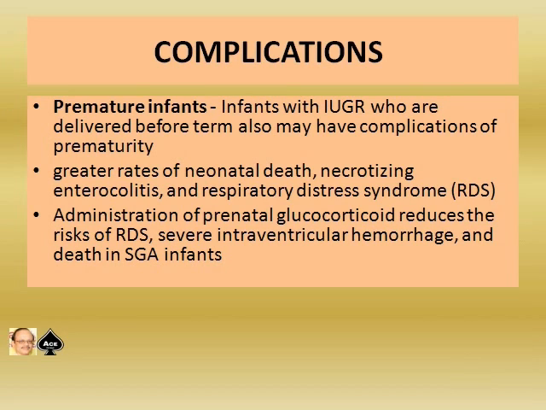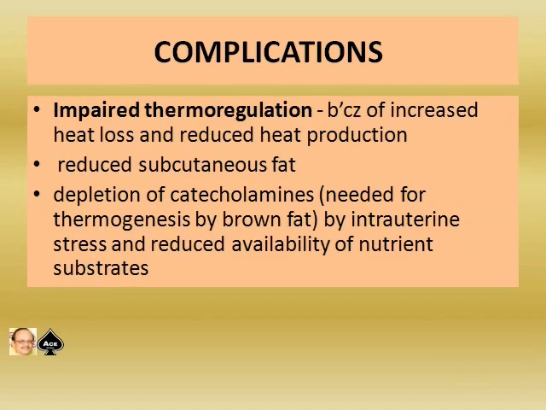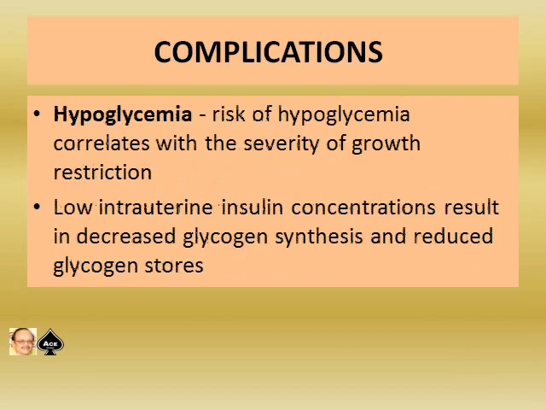Greater rates of neonatal death, necrotizing enterocolitis, and respiratory distress syndrome are seen. Administration of prenatal glucocorticoid reduces the risk of RDS, severe intraventricular hemorrhage, and death in SGA infants plus prematurity. Now, regarding thermoregulation, there is impaired thermoregulation because of increased heat loss and reduced heat production, reduced subcutaneous fat, depletion of catecholamines which are needed for thermogenesis by brown fat by intrauterine stress, and reduced availability of nutrient substrates.